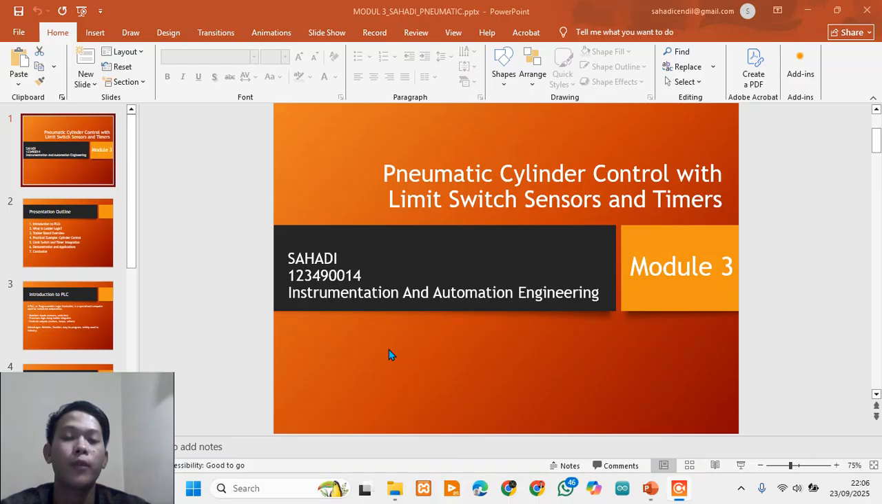Hello and welcome to a presentation of a pneumatic cylinder control with limit switch and timer in Module 3 in Practical Pneumatic and Hydraulic.